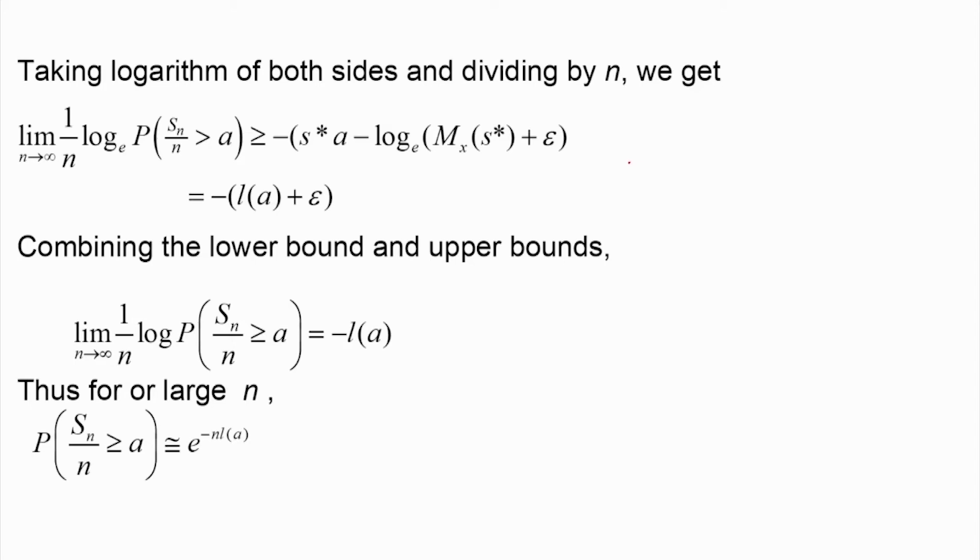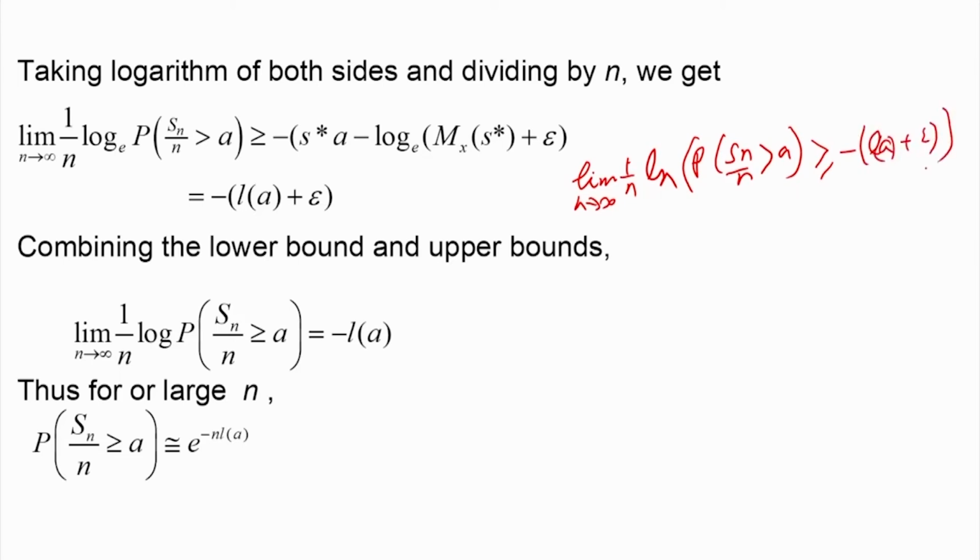So what we establish is that the limit of 1 by n, n tends to infinity, log of the probability that Sn by n is greater than a. That deviation probability, we are taking the logarithm. This is greater than or equal to minus LA plus epsilon.